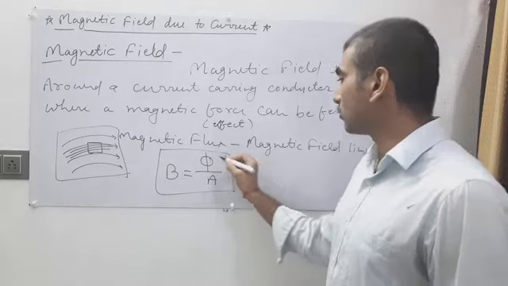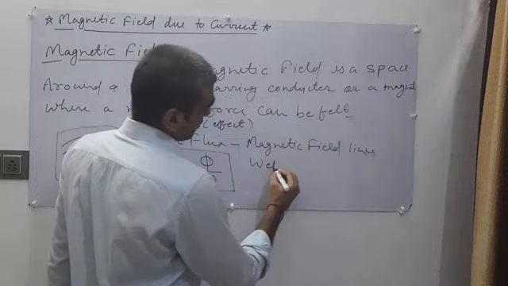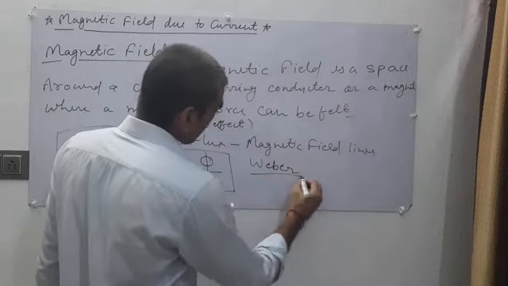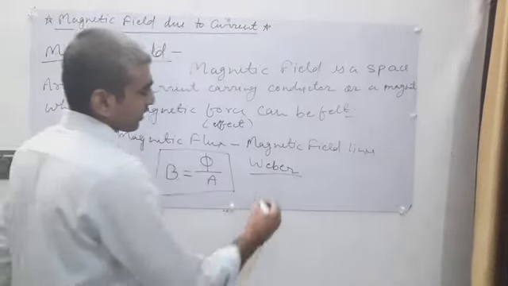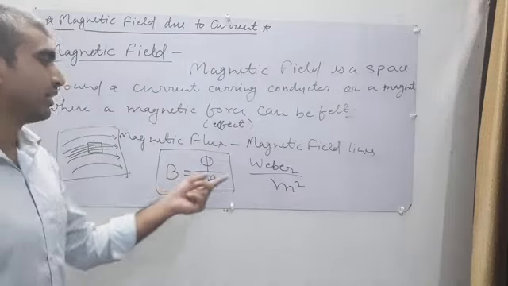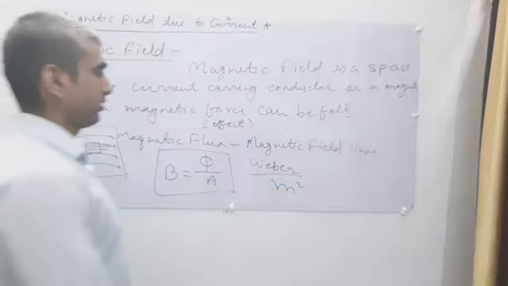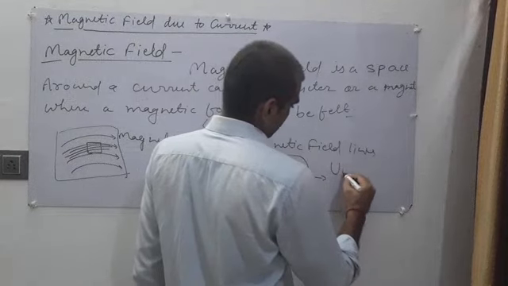So what is the unit of magnetic flux? The unit of magnetic flux is Weber. And what is the unit of area? Meter square. That means the unit of magnetic field is Weber per meter square. This is the unit of magnetic field.